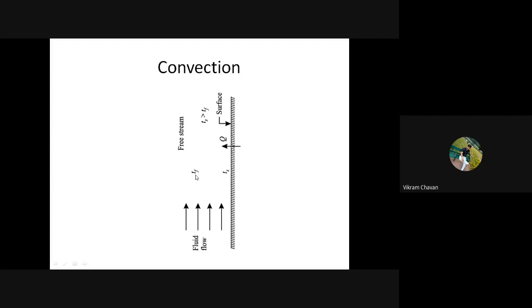Now what will happen in that particular case? The air which is near the surface of the plate, we call it the immediate vicinity of the plate. That is, the air which is close to this plate, sticking to it, which is in physical contact with that particular plate.